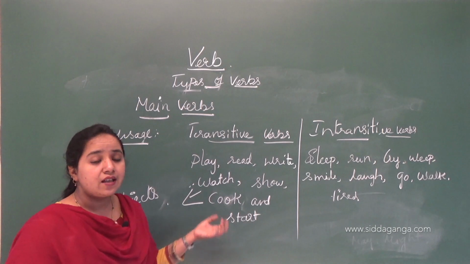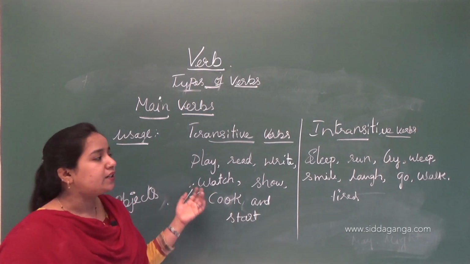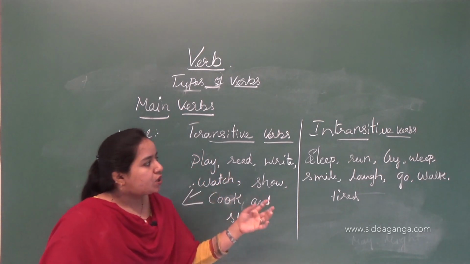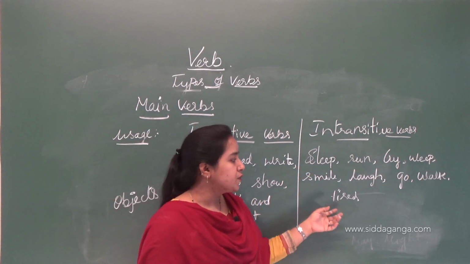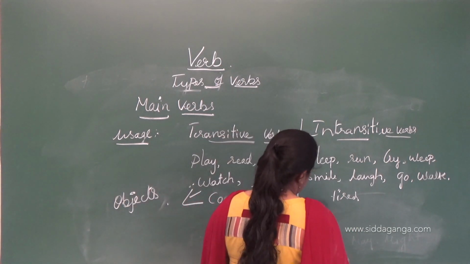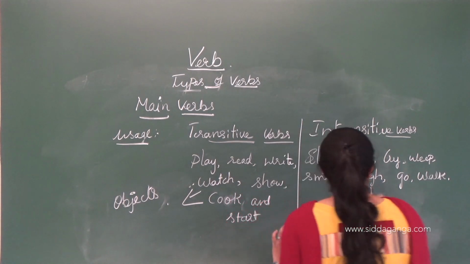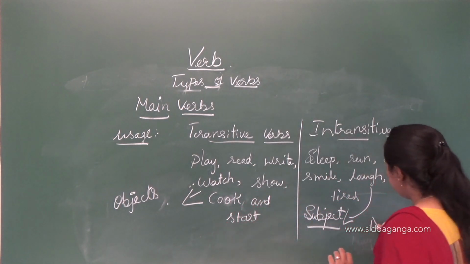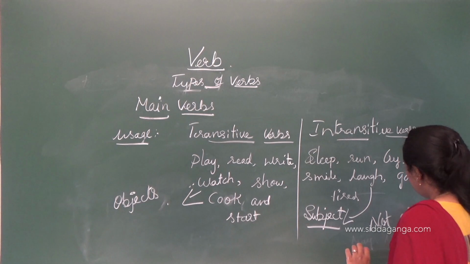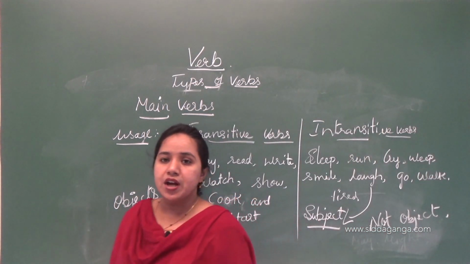These need objects. When the action is done with objects, then only it is called a transitive verb. When we check intransitive verbs, the subject is doing it. It depends on the subject, not the object. Subject means person, not object. So these are called intransitive verbs.